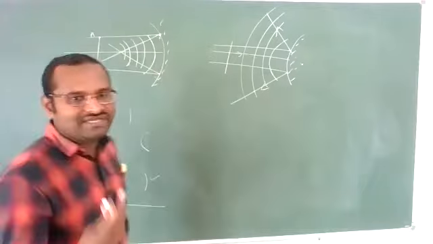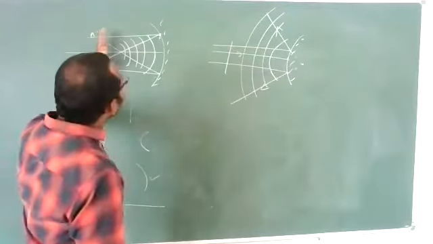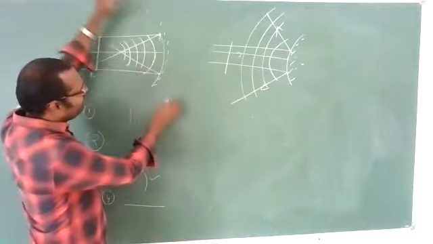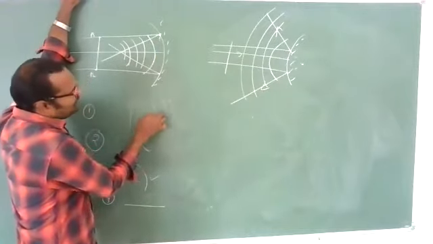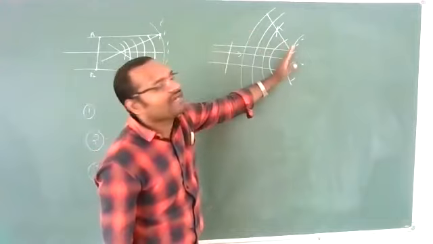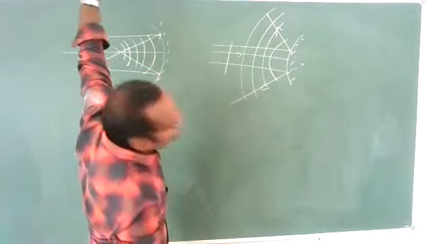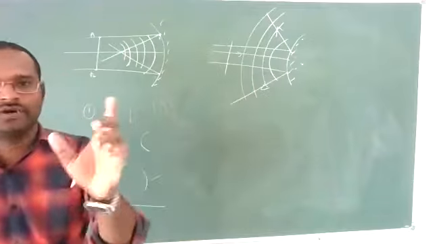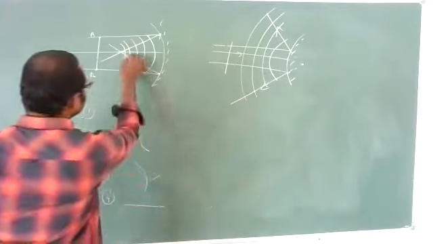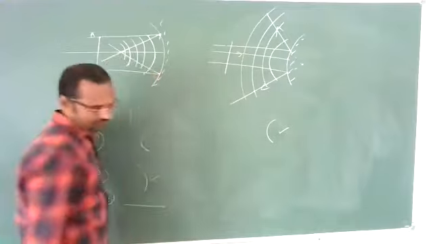Are you understanding what I am saying? So, if a plane wavefront reflects from a concave mirror, it will be a convergent beam. Whereas if a plane wave reflects from a convex mirror, it will be a divergent wavefront. It will spread outward. This point is important. So here it is the answer.